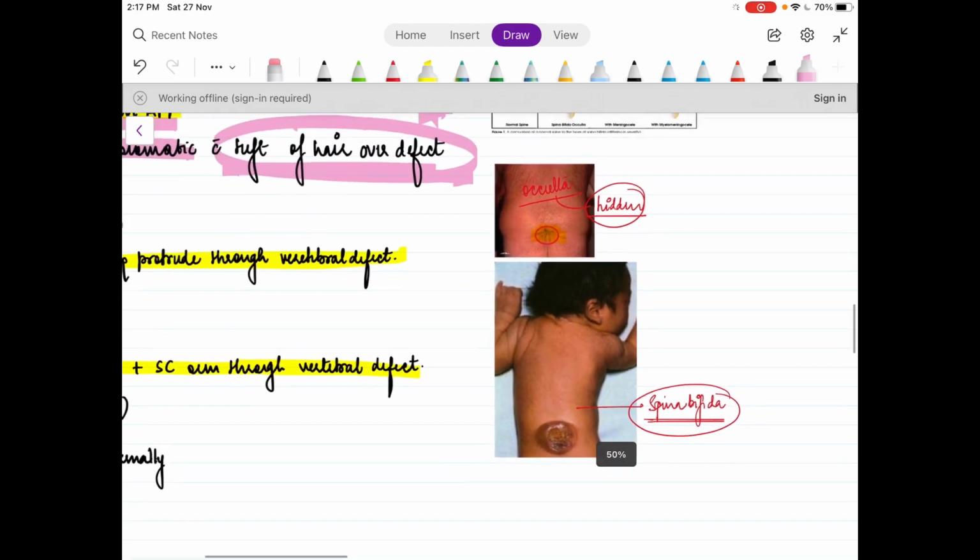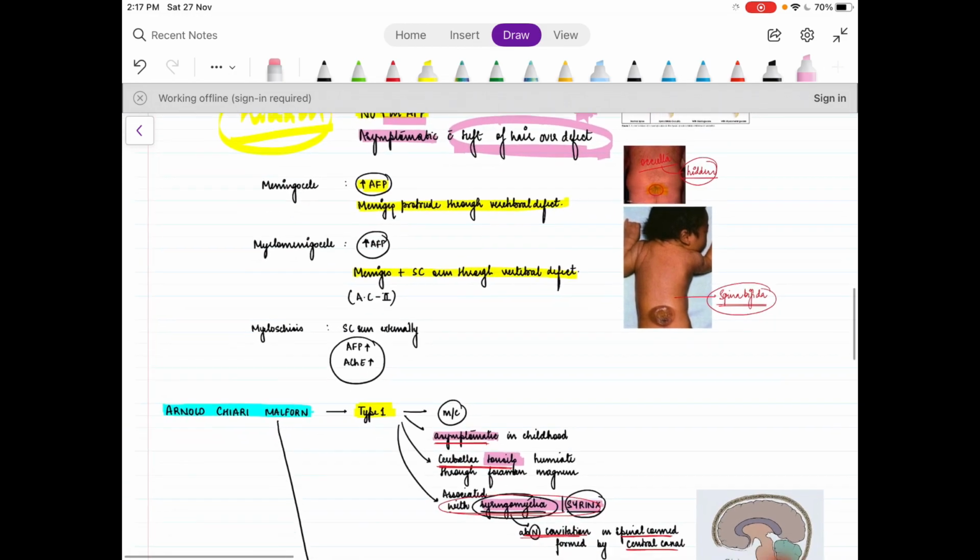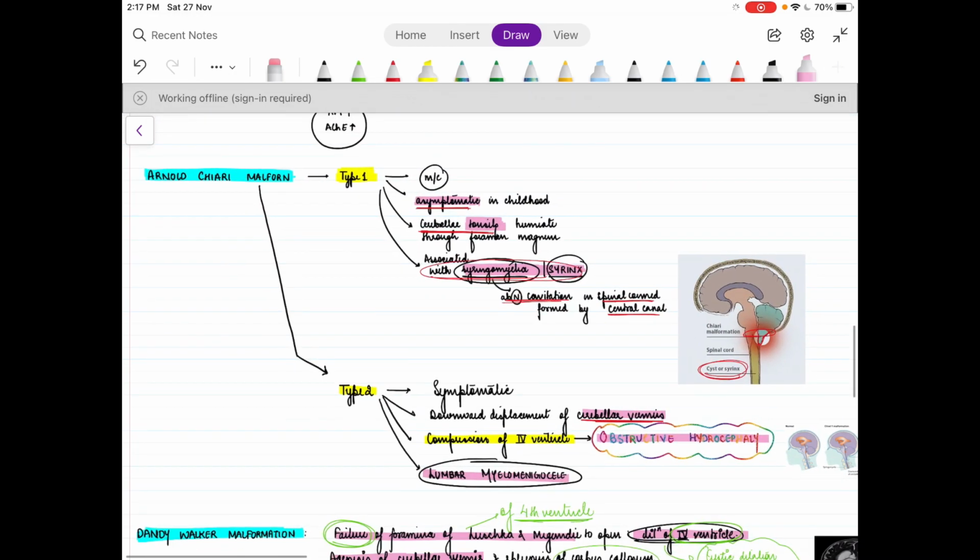This is the exposed spina bifida. Now we come to Arnold-Chiari malformation. What actually is Arnold-Chiari malformation? It's of two types, type 1 and type 2.